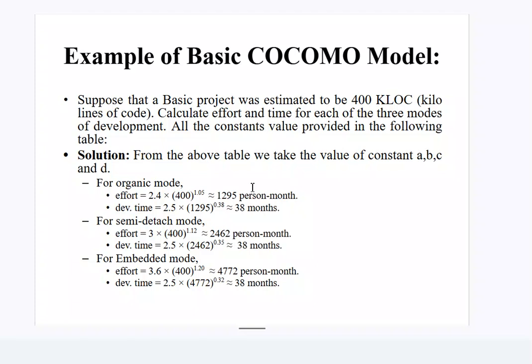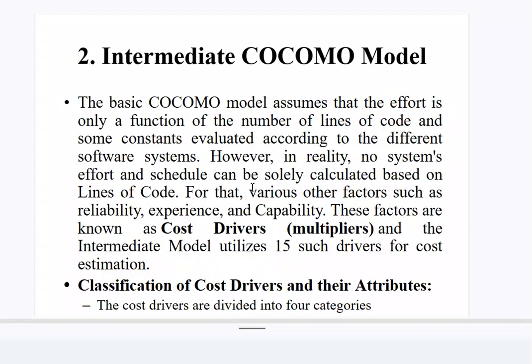Example of basic COCOMO model: suppose a project was estimated to be 400 kilo lines of code. Calculate the effort and development time for each of the three modes of development. All the constant values are provided in the table. Solution: from the above table we take the values of a, b, c, d. For organic mode, effort is 2.4 times 400 to the power b, and development time is 2.5 times effort to the power d. For semi-detached mode, effort is 3.0 times 400 to the power b, and development time is 2.5 times effort to the power d.